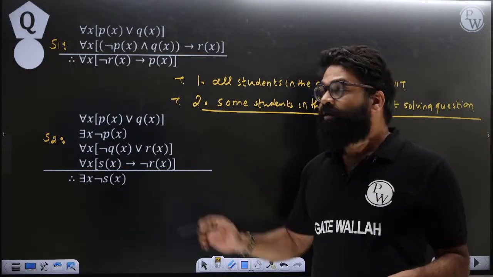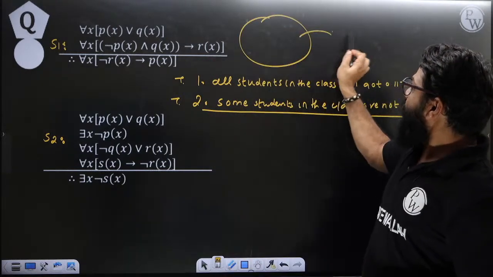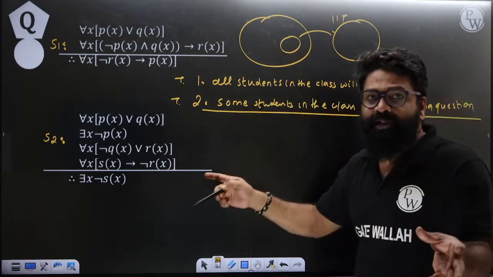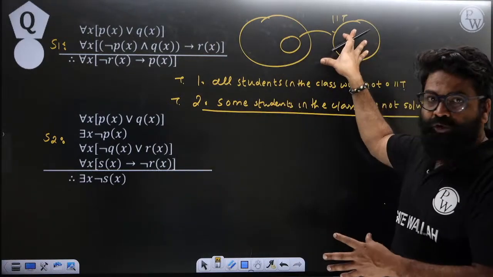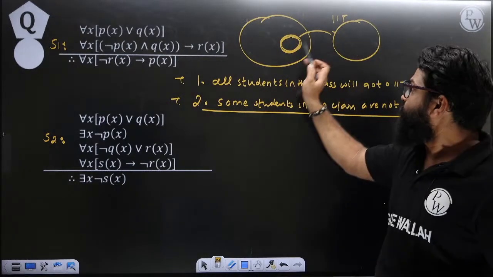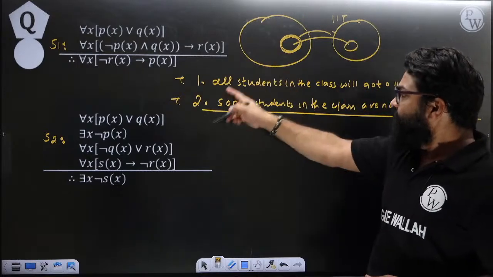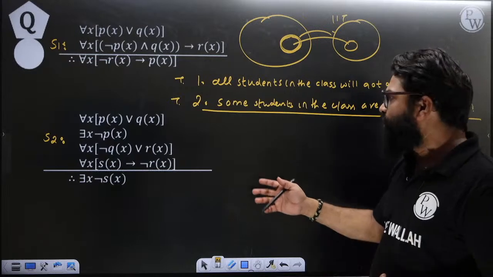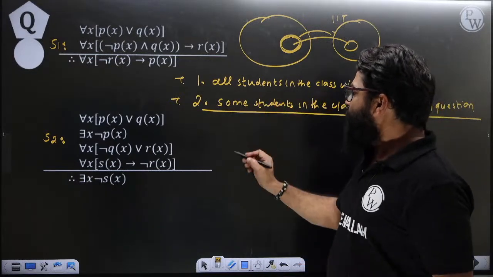Can I say that all the students will go to IIT, and some students are not solving the booklet? The bigger circle is going into the IIT, so the students who are not solving the booklet questions will also go to the IIT. If the first and second are true, we can say that those students will also go to the IIT. So how can we write it down?